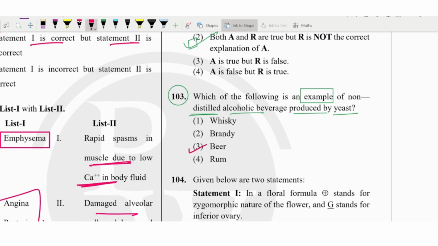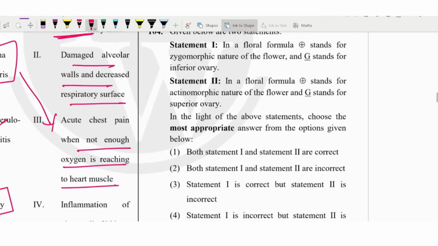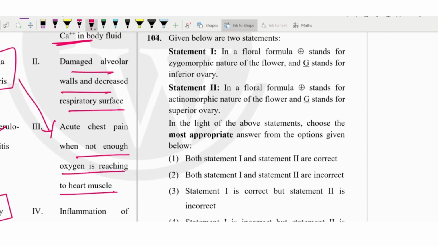Simply we will go with the beer only. Non-alcoholic, non-distilled alcoholic beverages, it was beer only. In this one again, a little bit simple question only for you.